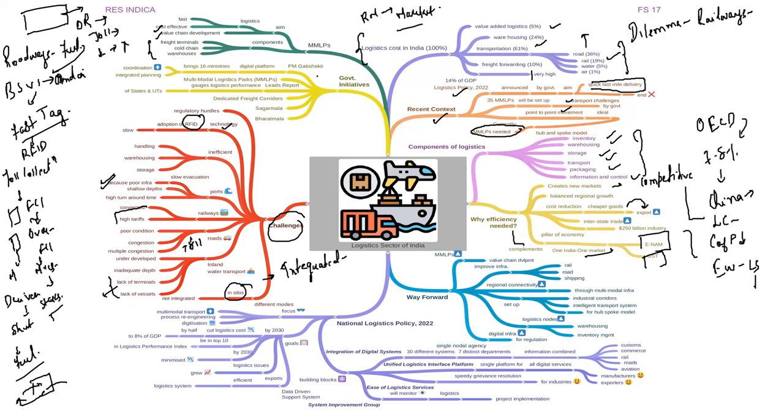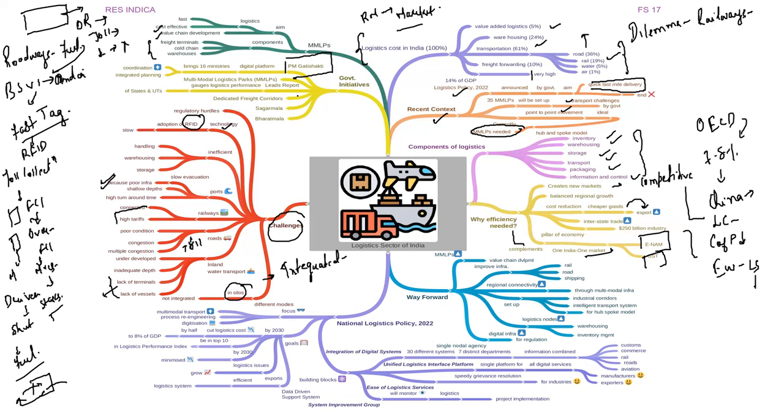Recently, in this year's budget, the government has launched a very ambitious scheme by the name of PM Gati Shakti. PM Gati Shakti will have a digital platform which will bring 16 ministries to a common platform where they will have a coordinated and an integrated approach. Okay. We also have one report by the name of the LEADS report, where each and every state gets a ranking on their performance with respect to logistics.